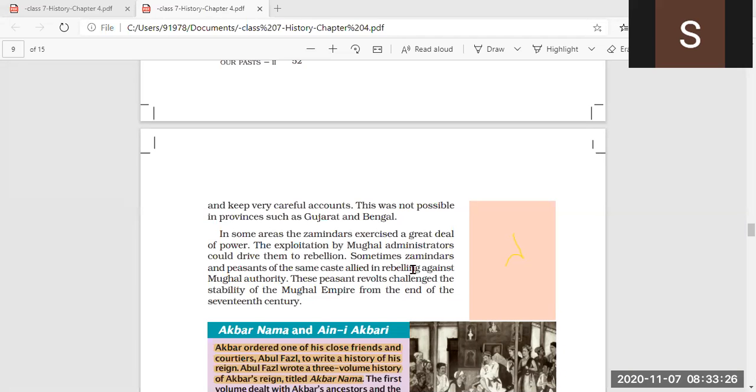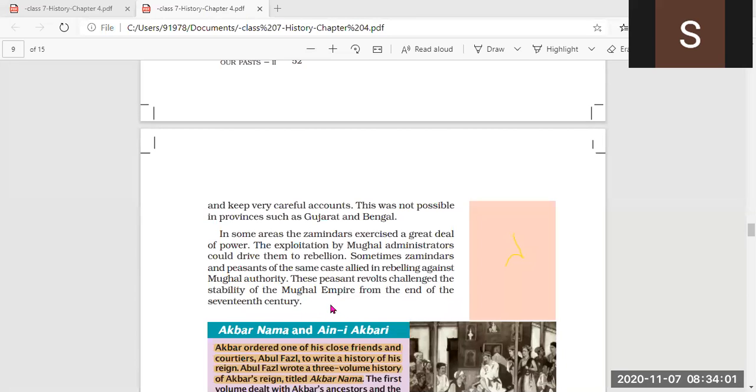Mughal administrators used to exploit zamindars as well as peasants, and that is why both rose in opposition against them. Then these peasant revolts challenged the stability of the Mughal Empire from the end of the 17th century. It was a great challenge to the Mughal stronghold in the Indian subcontinent.